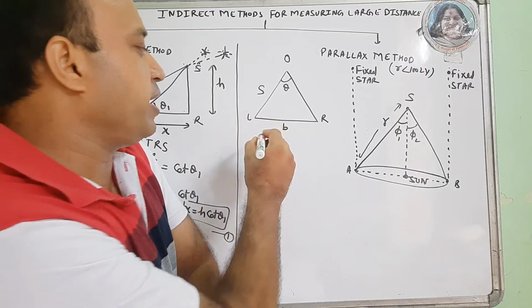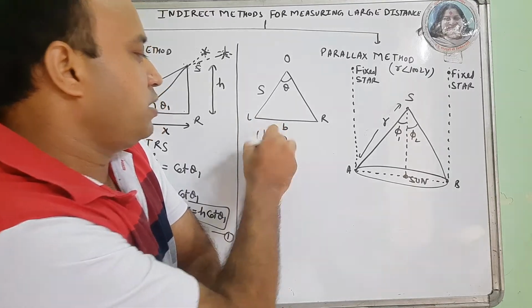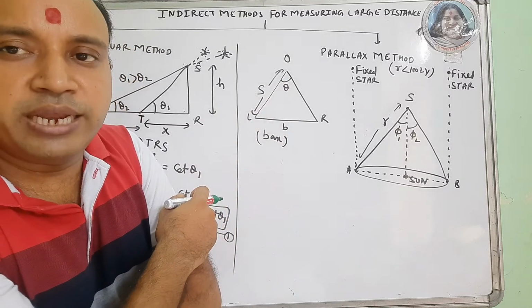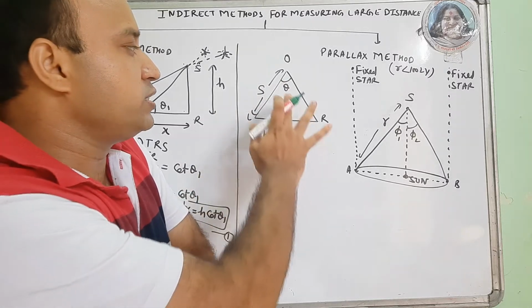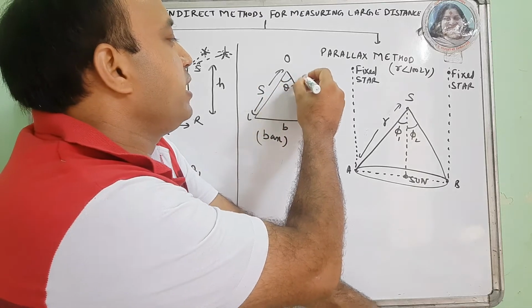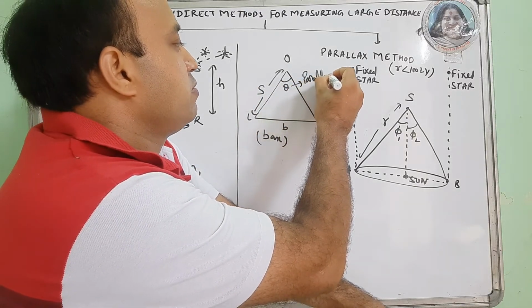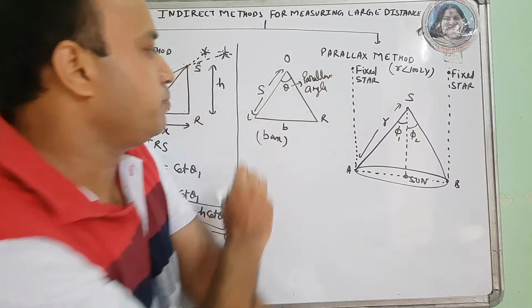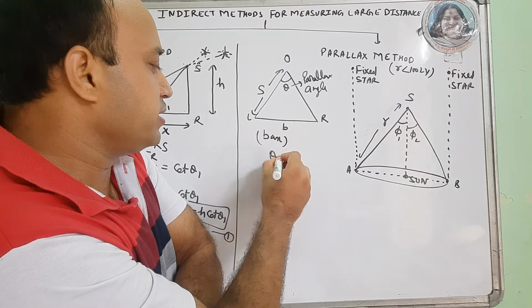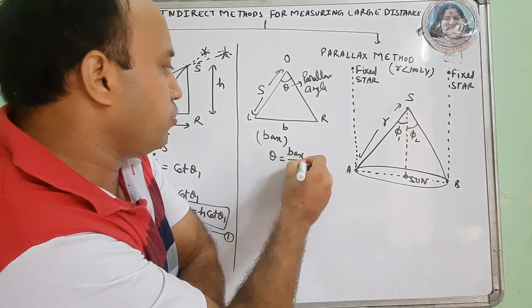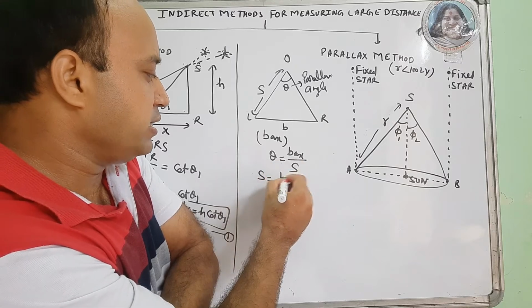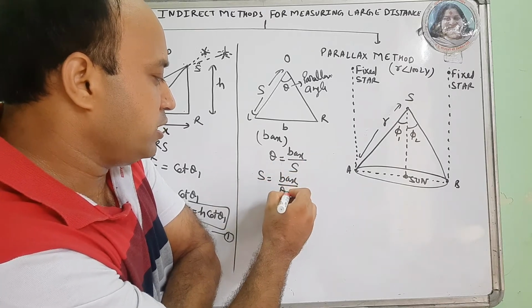This shift is called the base, this is called the parallax distance, and the angle made by the two different locations of the object is called the parallax angle. Theta is called the parallax angle. So now I can use angle is equal to arc upon radius: theta is equal to base upon radius s. So s can be calculated by base upon theta.